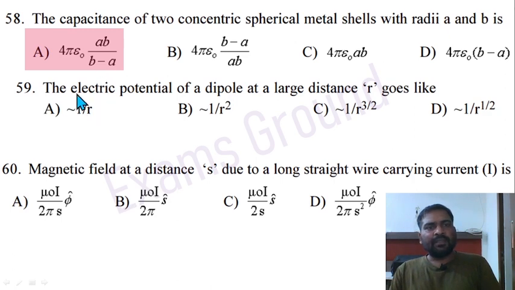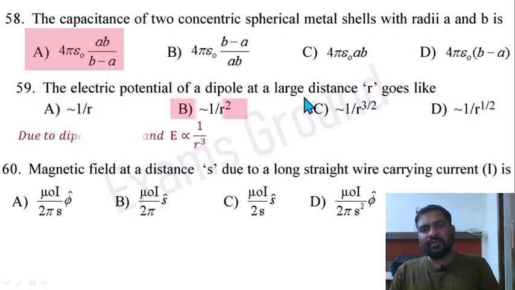Question 59. The electric potential of a dipole at a large distance r goes like. Electric potential is proportional to 1 by r square and electric field is proportional to 1 by r cube for the dipole condition. And for potential it is asking, then option B is correct here.